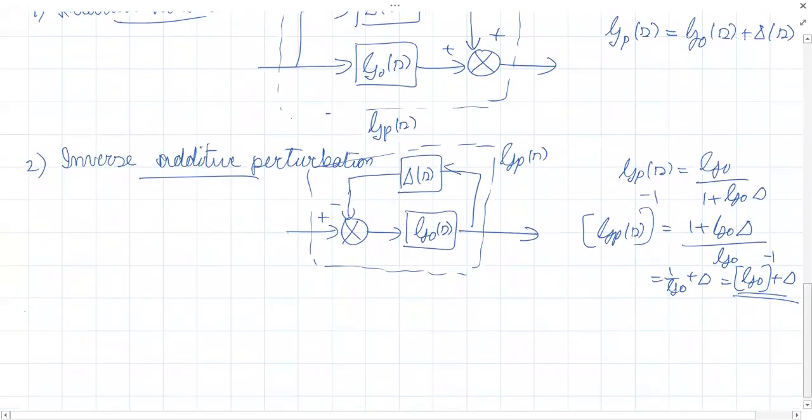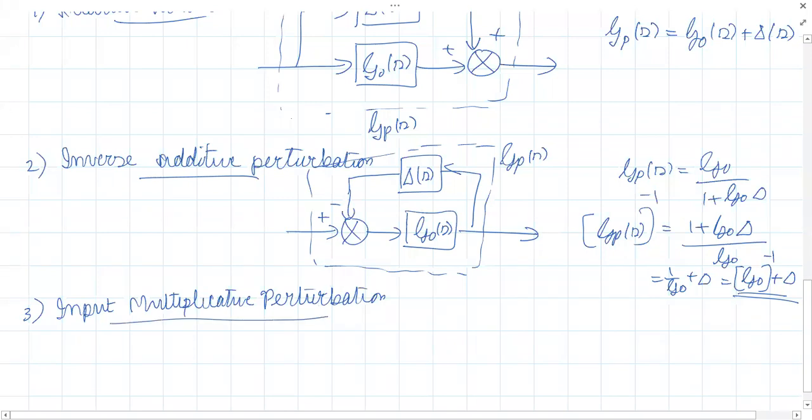Then the next category is what is called input multiplicative perturbation. That means the perturbation will appear as a multiplicative factor. Say, for example, like this.